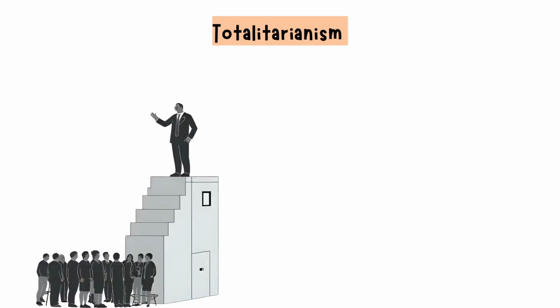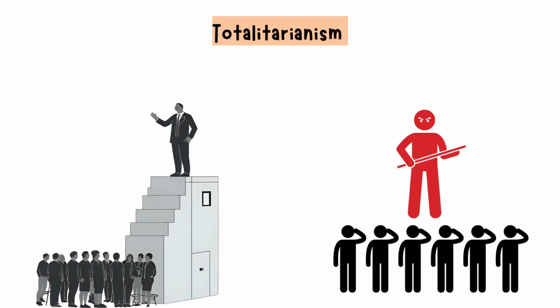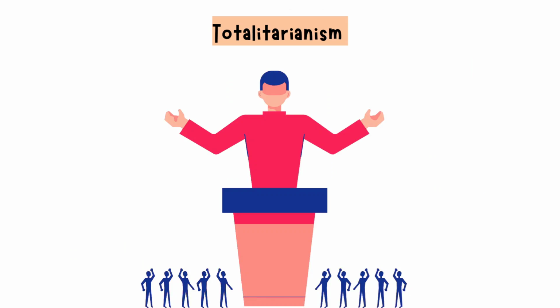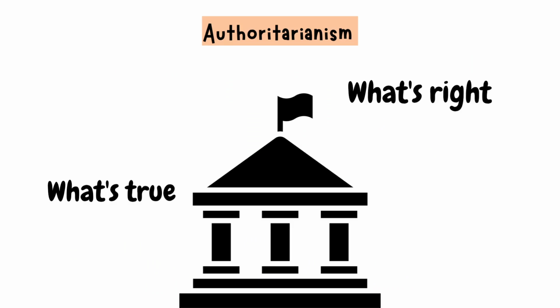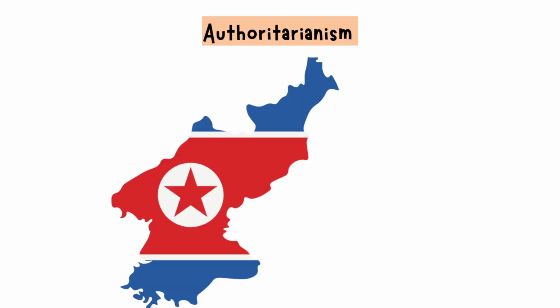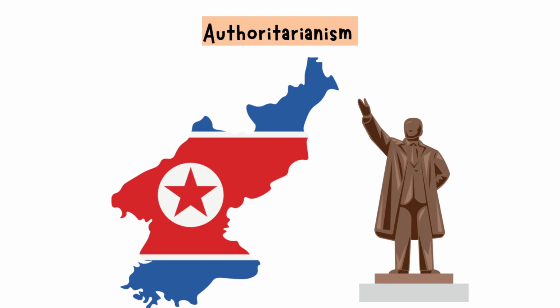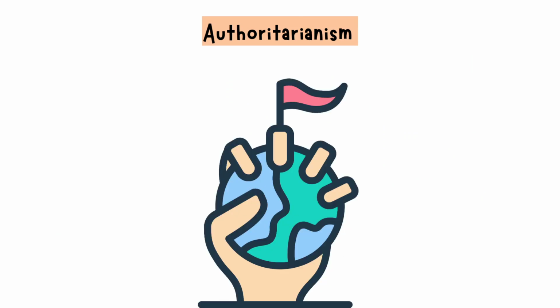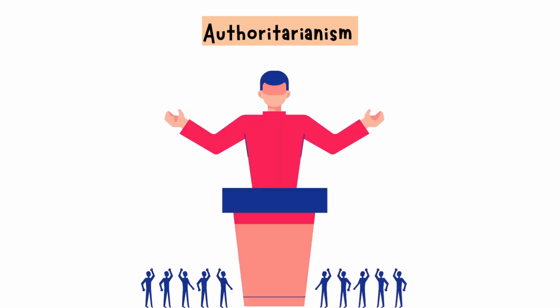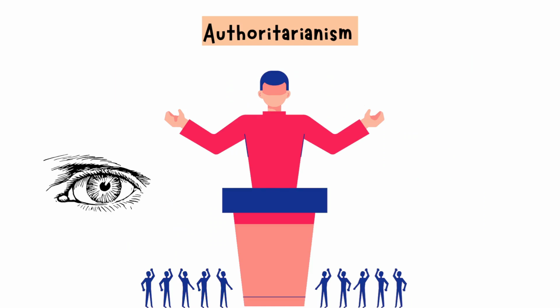Totalitarianism. If authoritarianism is tight control, totalitarianism is total control. Here, the government dominates every part of life: politics, media, education, even personal beliefs. The state decides what's true, what's right, and who's loyal. North Korea is a modern example, where the leader is portrayed almost like a god, and citizens live under constant surveillance. Propaganda replaces news, and fear replaces freedom. Totalitarian regimes aim not just to rule the people, but to own their thoughts. It's the extreme end of centralized power, a world where the government watches and no one dares to watch back.